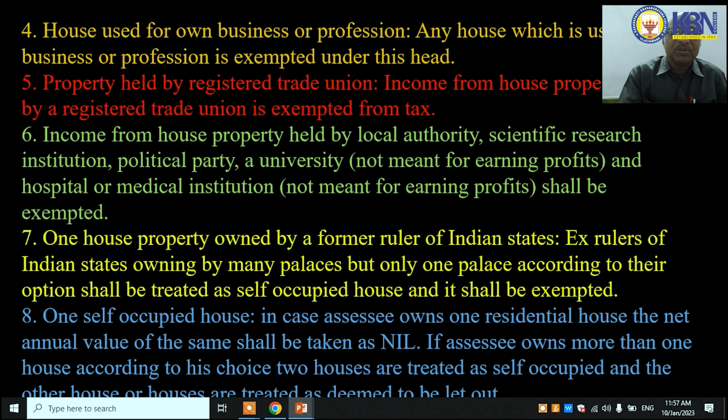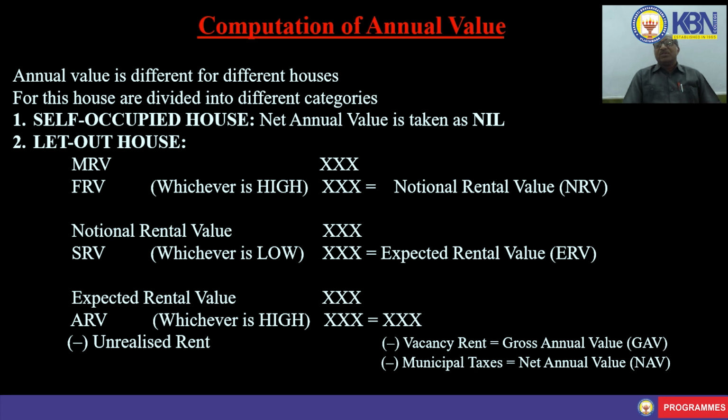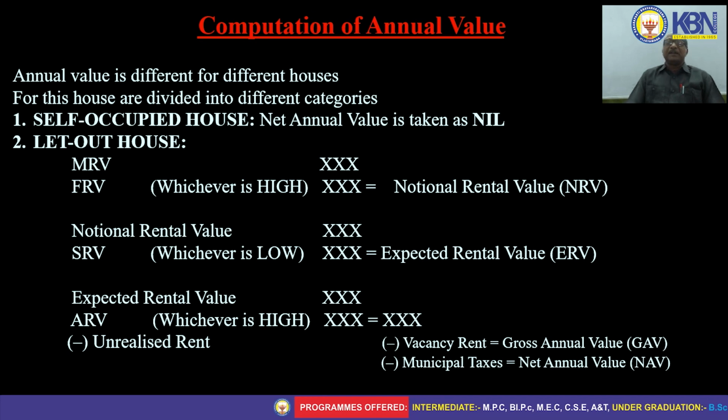So next, for computation of annual value, we divide the house properties into different categories. One is self-occupied property. Second one is let out property. Next one is partly let out and partly self-occupied. Part of the year let out and part of the year self-occupied, and the house not in rental condition. So, we can discuss how to compute the annual value of different houses as follows. First one is self-occupied property.